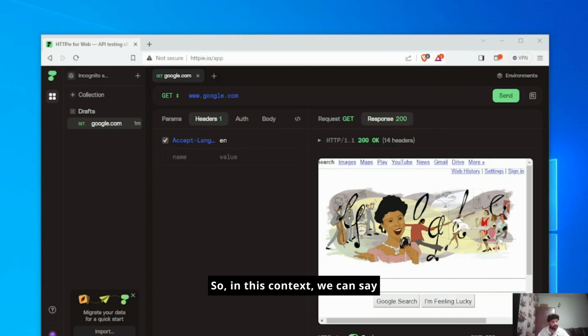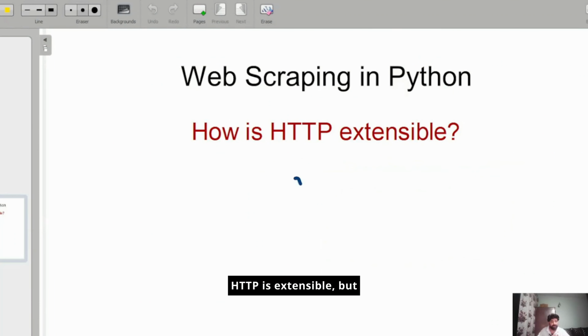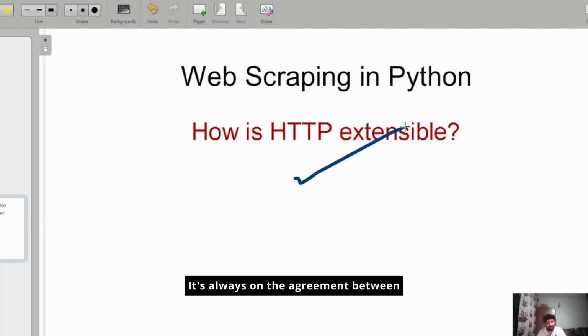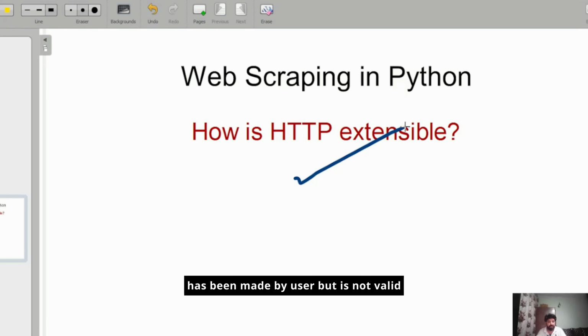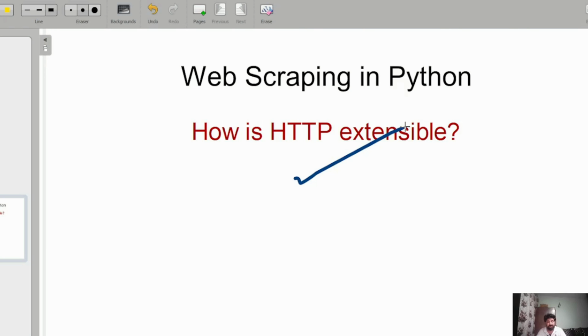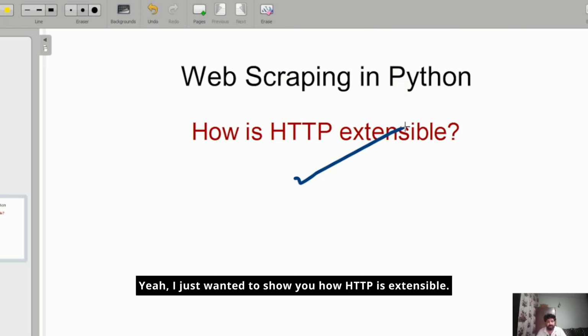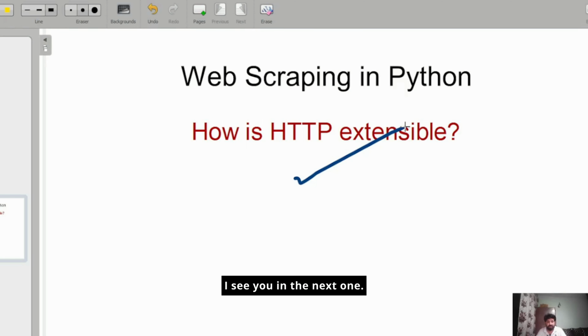So in this context, we can say HTTP is extensible, but it is always based on the agreement between the user and the server on how they are going to respond. If the server thinks the request for changes made by the user is not valid or cannot be done, then it does not process it. Otherwise, the server makes the changes, like we saw in this case with the language. So yeah, I just wanted to show you how HTTP is extensible. That is all for this video. I'll see you in the next one.